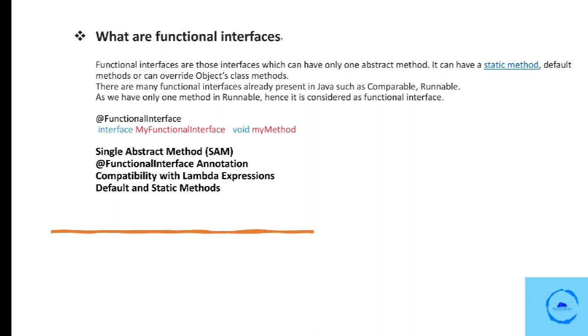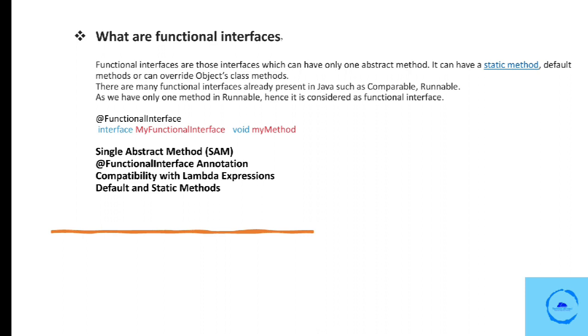The first is single abstract method. A functional interface must have only one abstract method. It can still declare multiple default or static methods with implementation. The second is the FunctionalInterface annotation. While it is not mandatory, the @FunctionalInterface annotation can be used to indicate that an interface is intended to be a functional interface. The compiler will generate an error if the annotated interface does not meet the requirements of a functional interface.